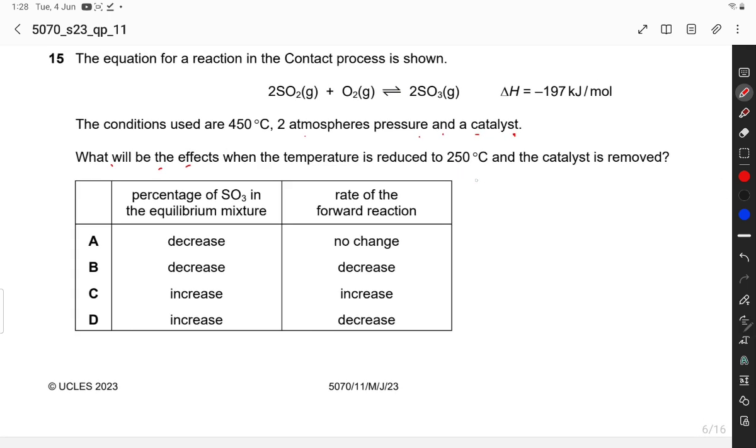When the catalyst is removed and the temperature is also lowered, the rate of reaction will decrease. The percentage of sulfur trioxide will increase as the reaction shifts forward, so more sulfur trioxide is formed, but the rate of forward reaction is very low. So the percentage of sulfur trioxide in the equilibrium mixture increased, but the rate of forward reaction is decreased. So D option is correct.